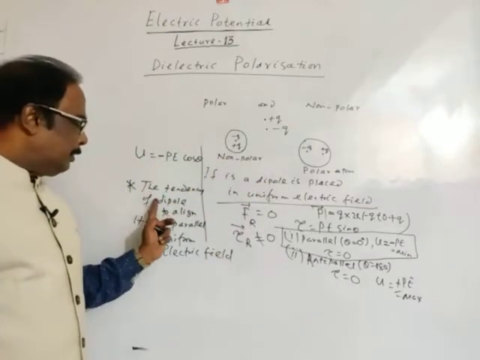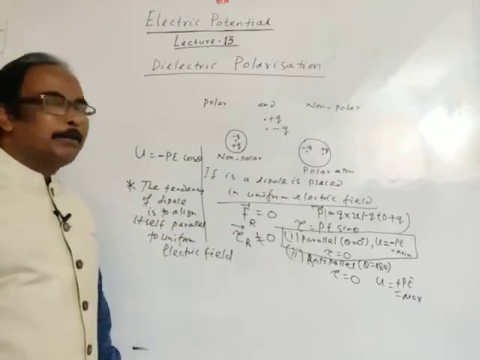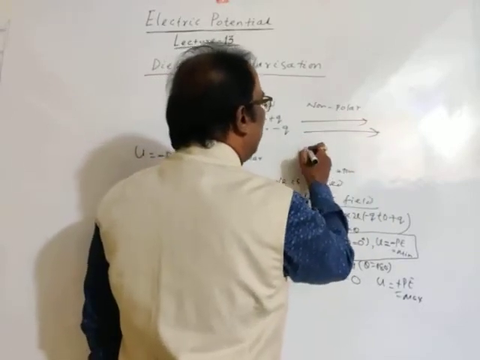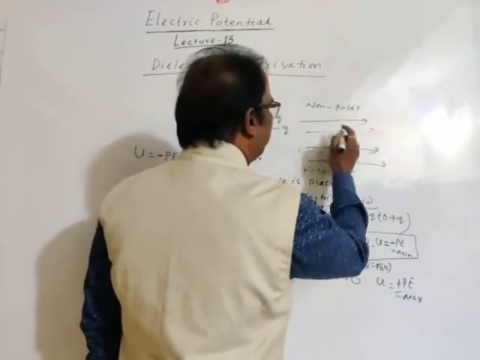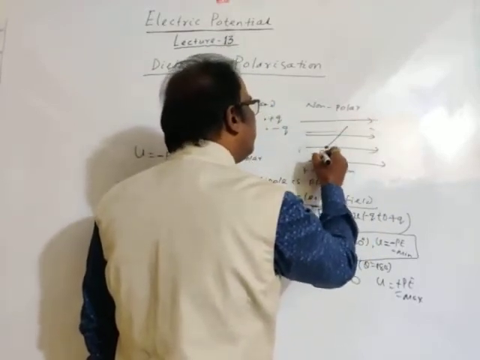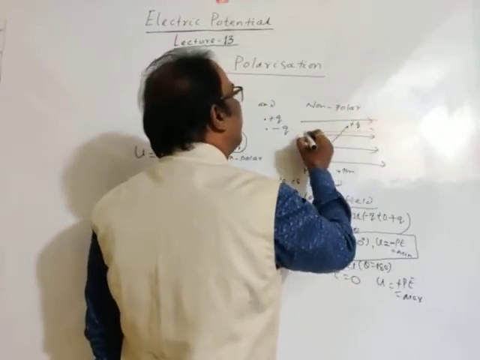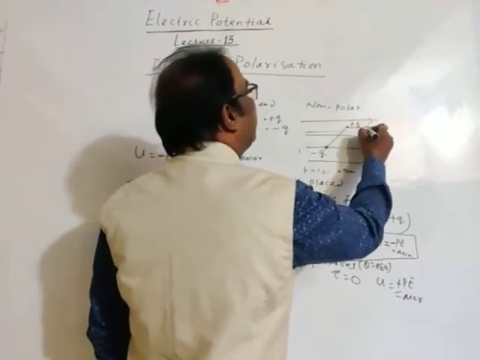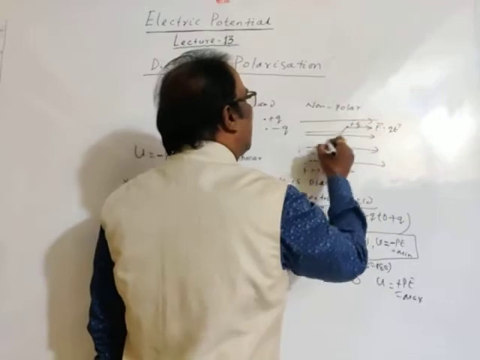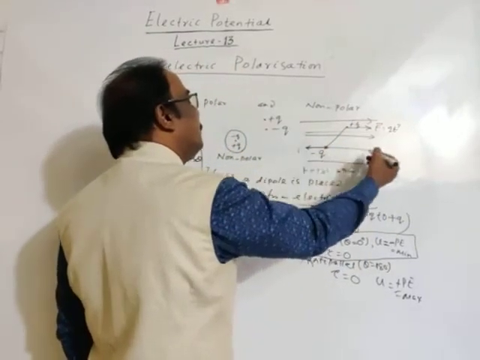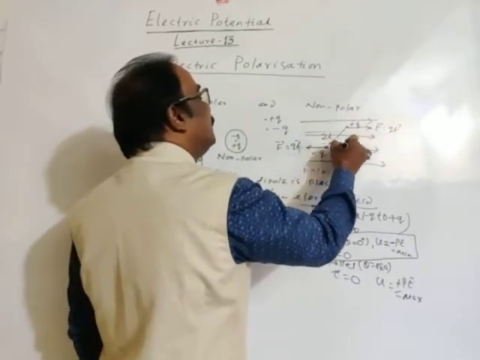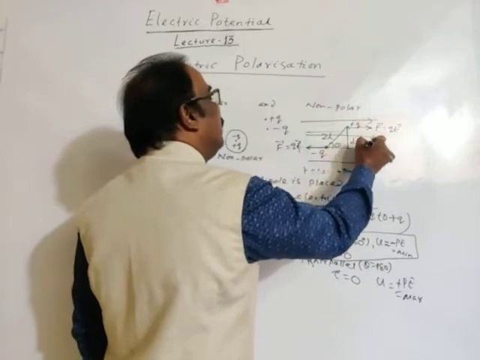So the tendency of a dipole is to align itself parallel to the electric field. As you know, if we represent a uniform electric field, parallel and equidistant electric field lines, and a dipole is placed at any position, this is minus Q, this is plus Q. So plus Q will experience a force parallel to the direction of the electric field, this force is equal to QE, and minus Q will experience a force anti-parallel, meaning opposite to the direction of the electric field, which is also QE. Distance is 2L, this angle is theta, so this is 2L sin theta.